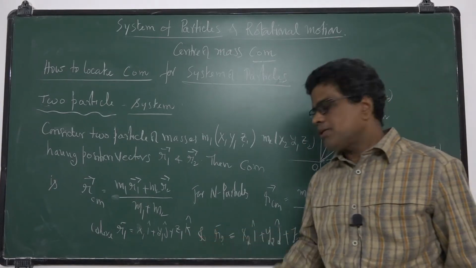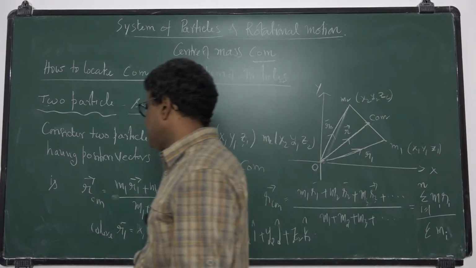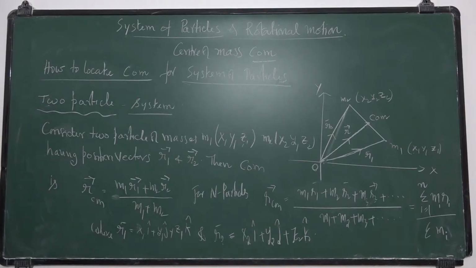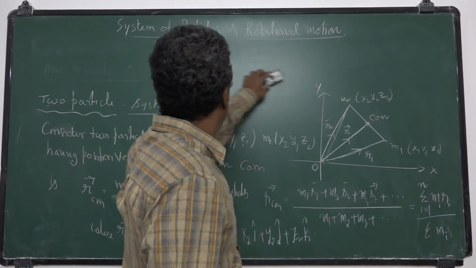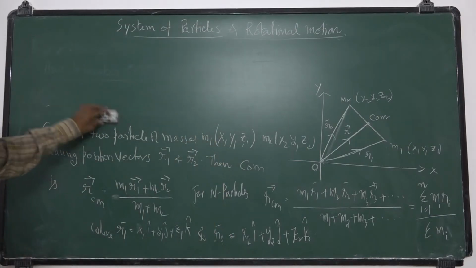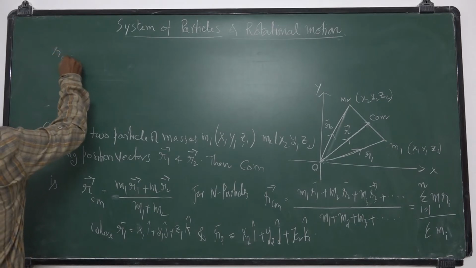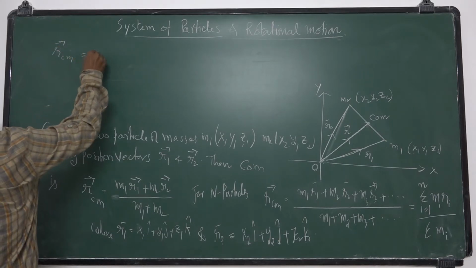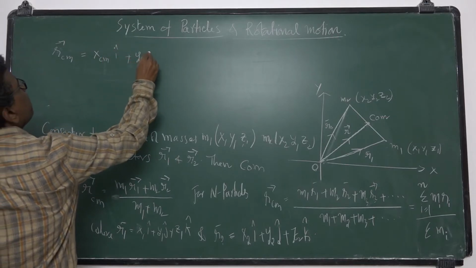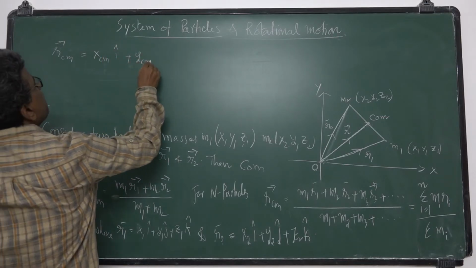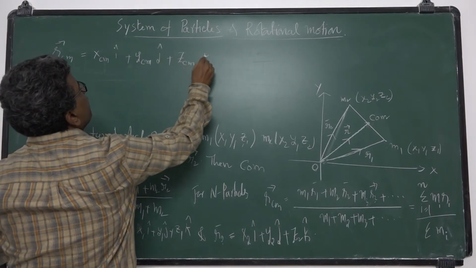So we can represent r1 bar and r2 bar this way. Then what is RCM, the position vector of the center of mass? We can write RCM as XCM i cap plus YCM j cap plus ZCM k cap.